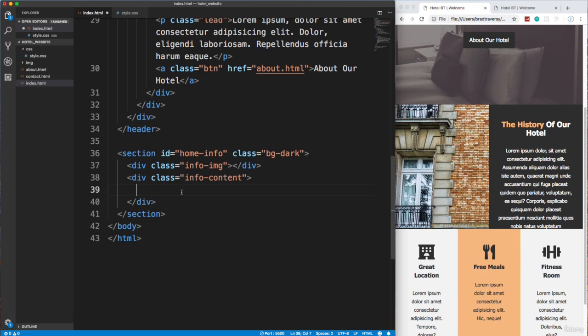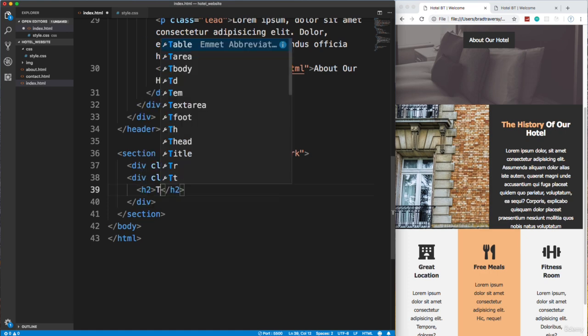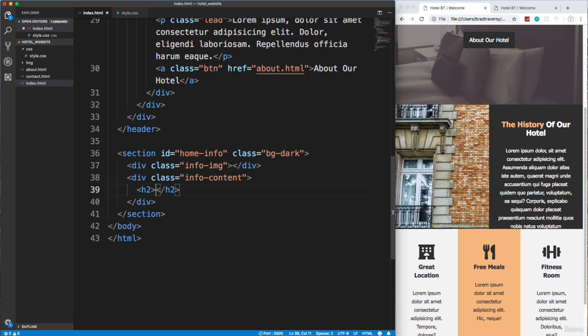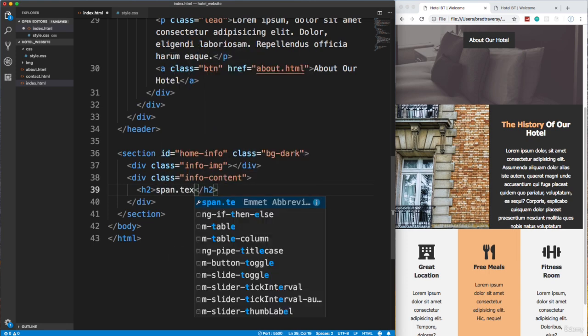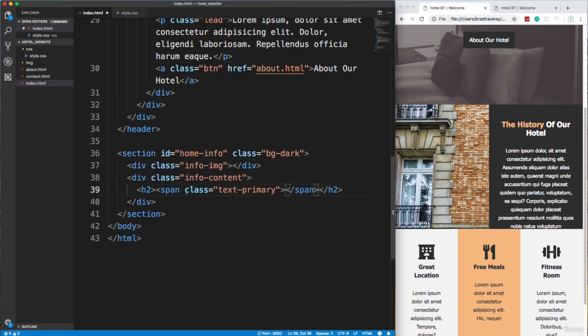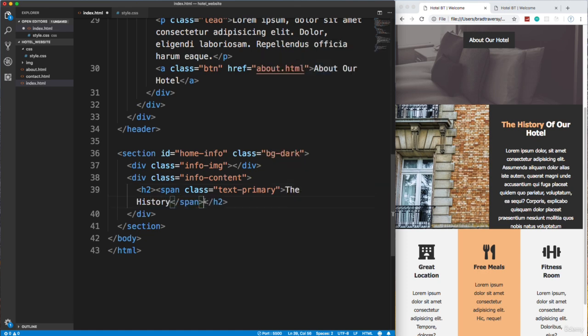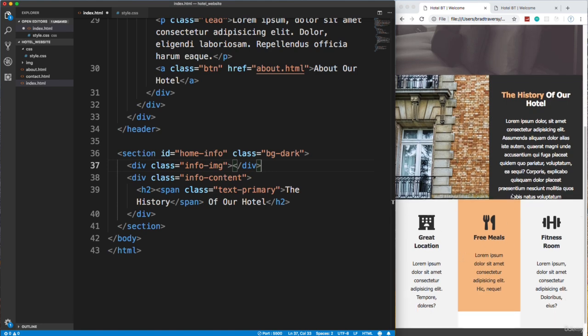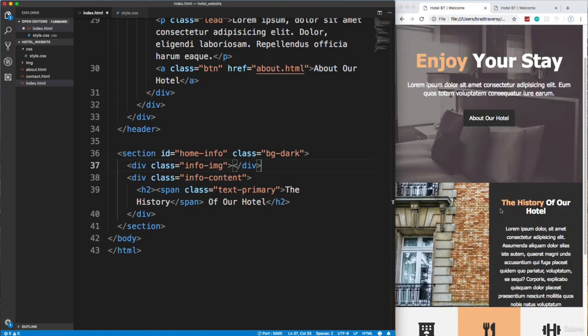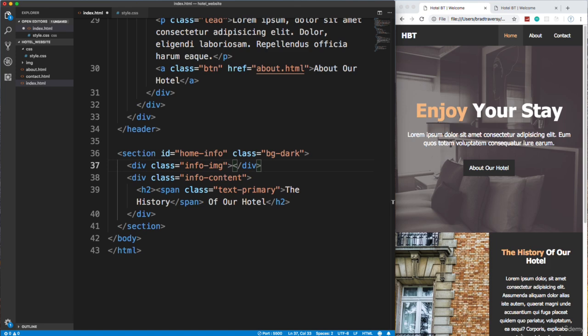And inside the content, I'm going to use an h2, and let's put a span in here as well. Let's do a span with the class of text-primary, because in that span we want the history. So the history, and then outside of the span we'll finish that, we'll say of our hotel. And by the way, I know that this doesn't look that great. It's because this is not responsive. It's somewhat responsive where we use the max width and stuff like that. But later on when we talk about media queries and stuff, we'll get more into building responsive websites.